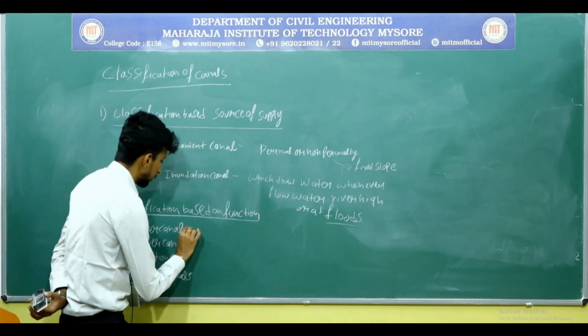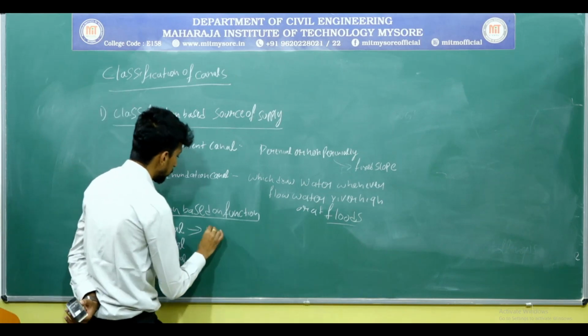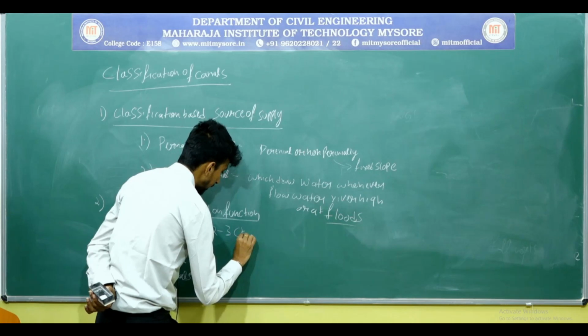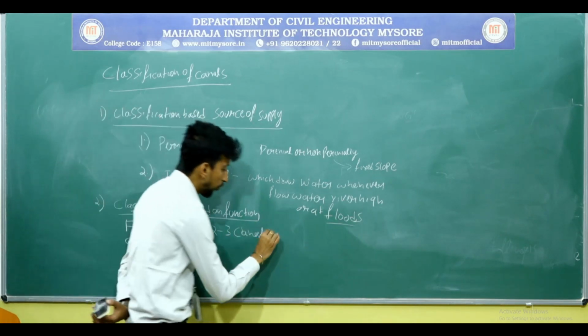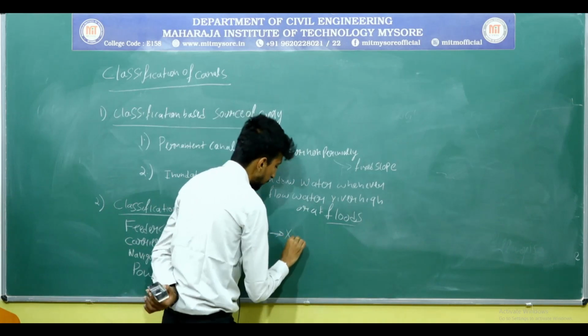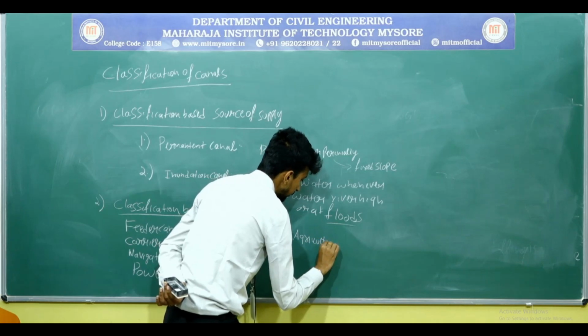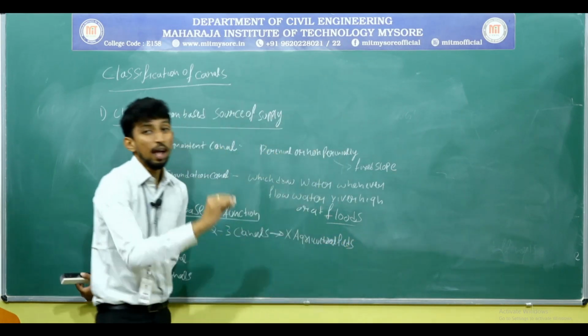Here the water from the reservoir or river is supplied to 2 or 3 canals simultaneously, without supplying to agricultural fields. Here we are not going to supply the water to the agricultural fields.